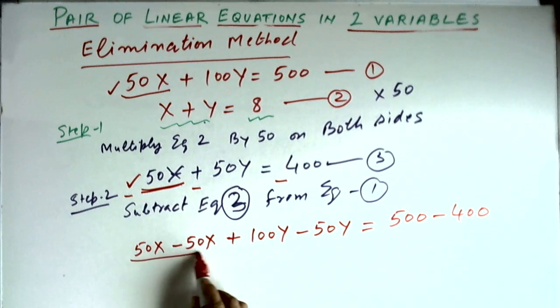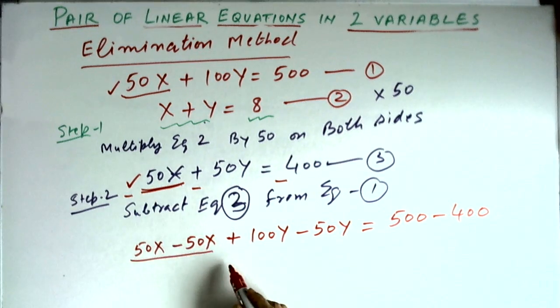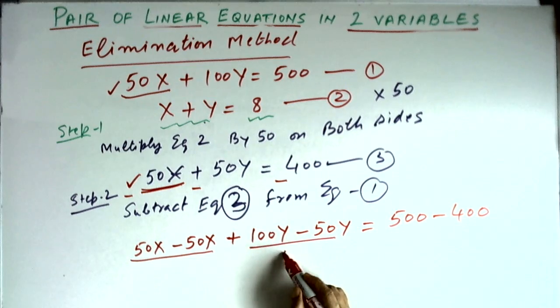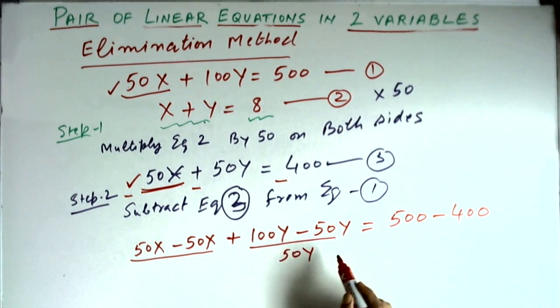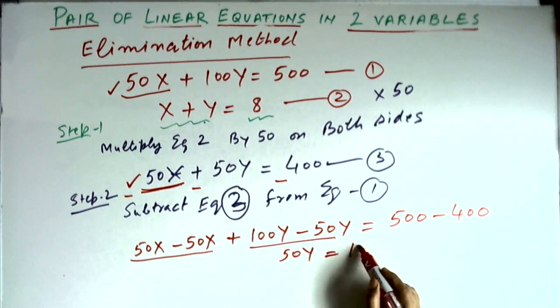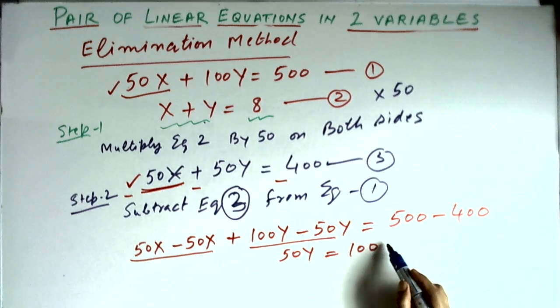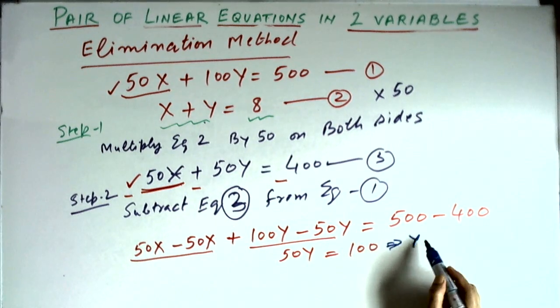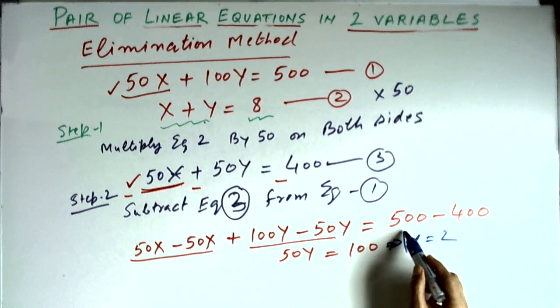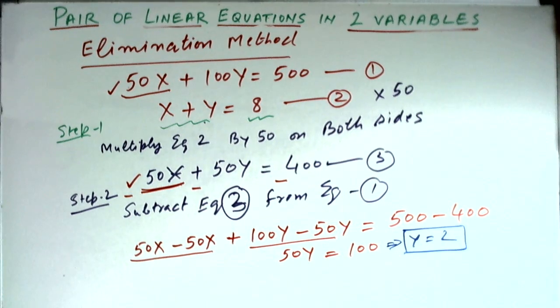So the 50x will become 0, this will become 50y and this will become 100. And therefore what do we get? y is equal to 2. So we have successfully found the value of one of the variables.